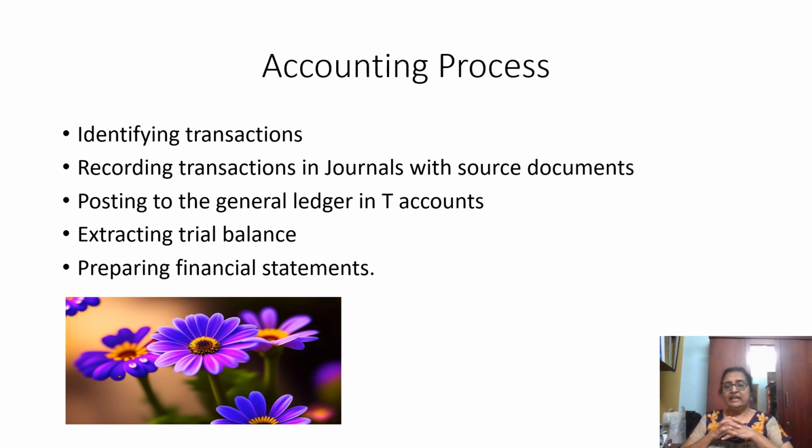And from there, we extract a trial balance. Trial balance are the balances of T accounts in the general ledger, which should balance. It will be two columns. One is debit column, one is credit column. We will see the double entry principle. Then you will know that it should balance. The trial balance extracted from the T accounts should balance.